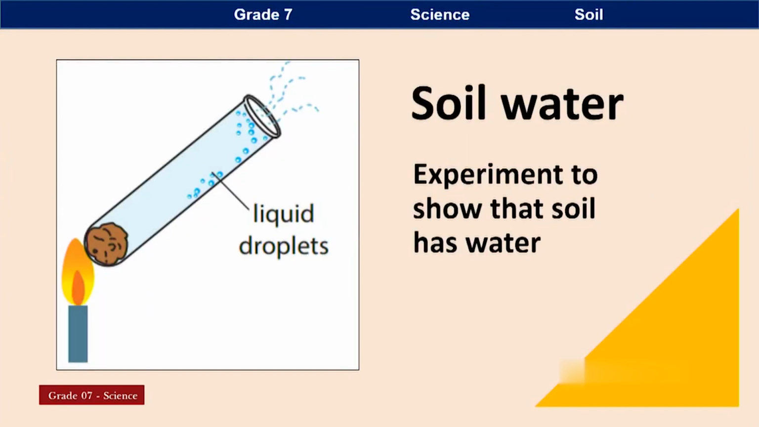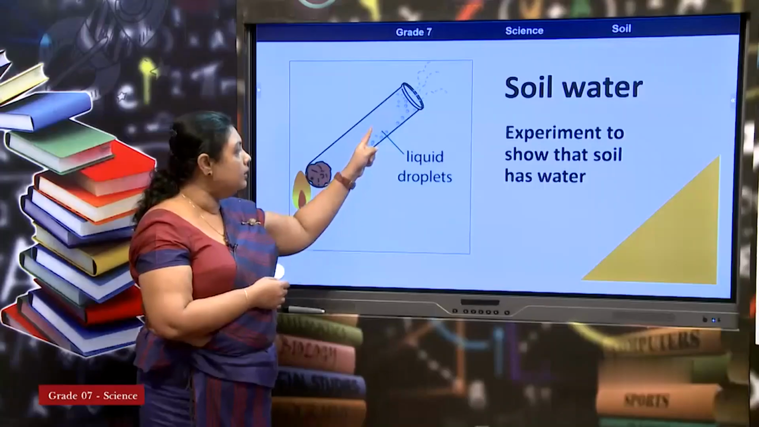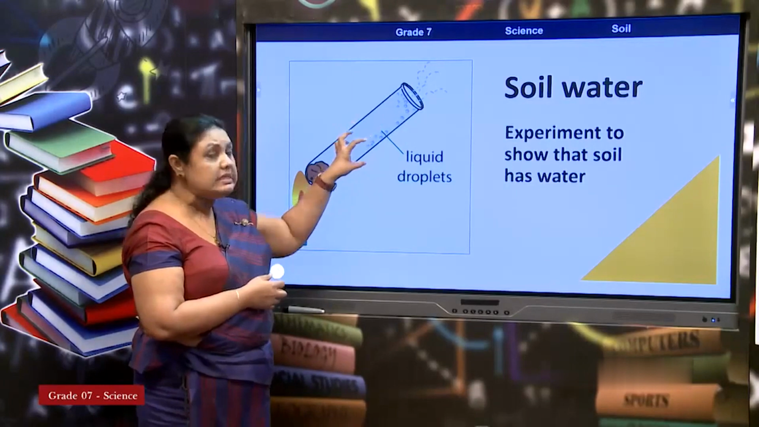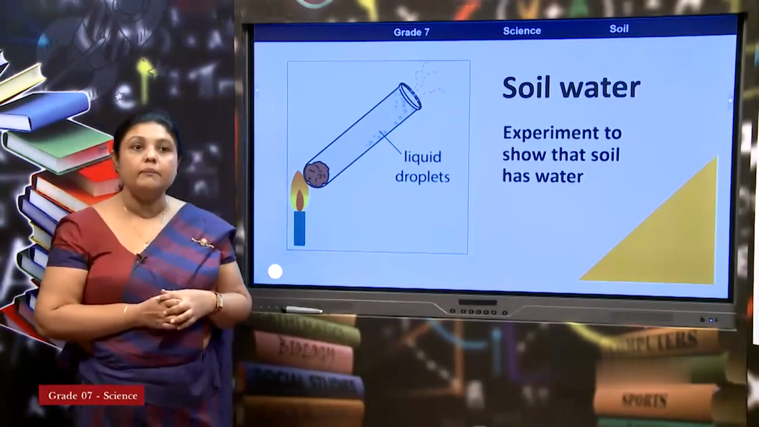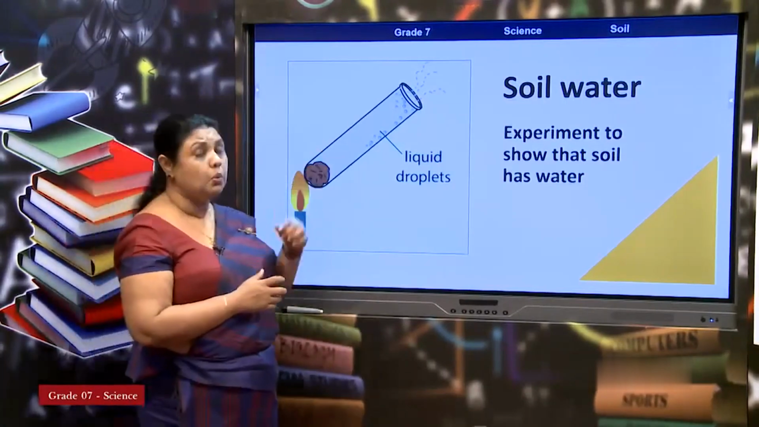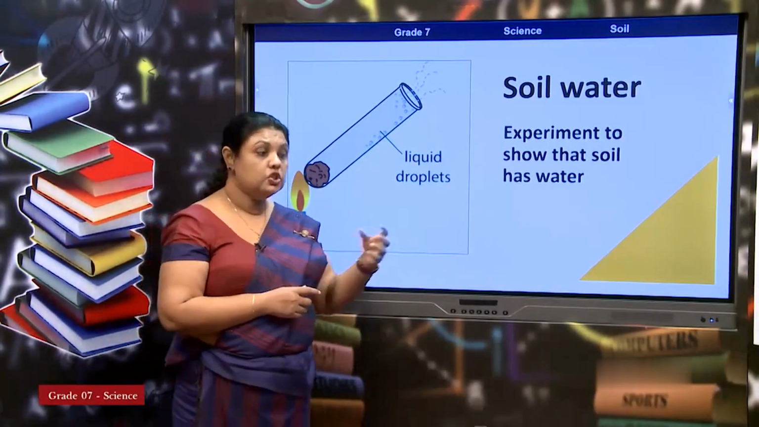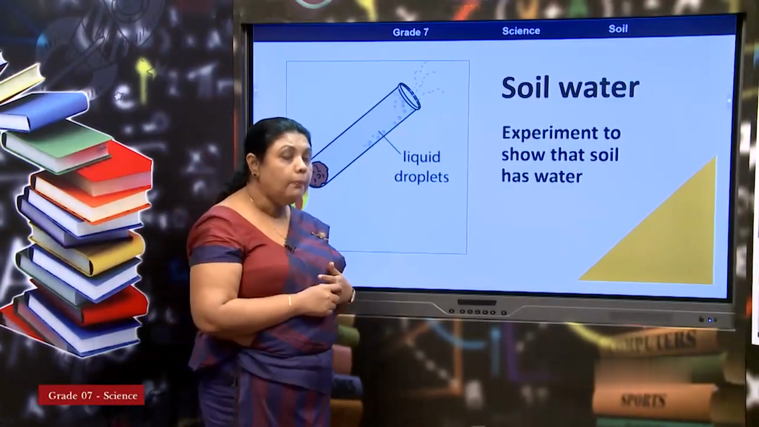So, you can find out whether soil has soil water. This way you can heat this up easily, even without a test tube you can do that. The only thing you need is, when water like liquid droplets condenses there and moves out, you can use something to identify whether this is water, for which you can use copper sulfate.